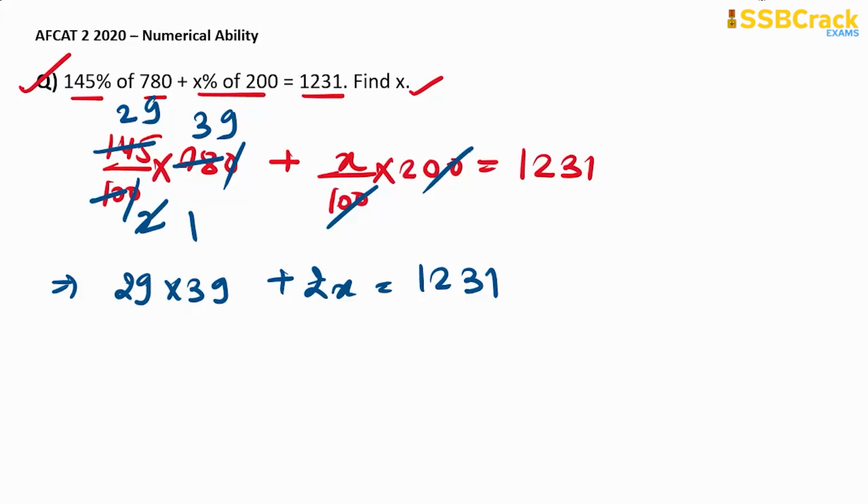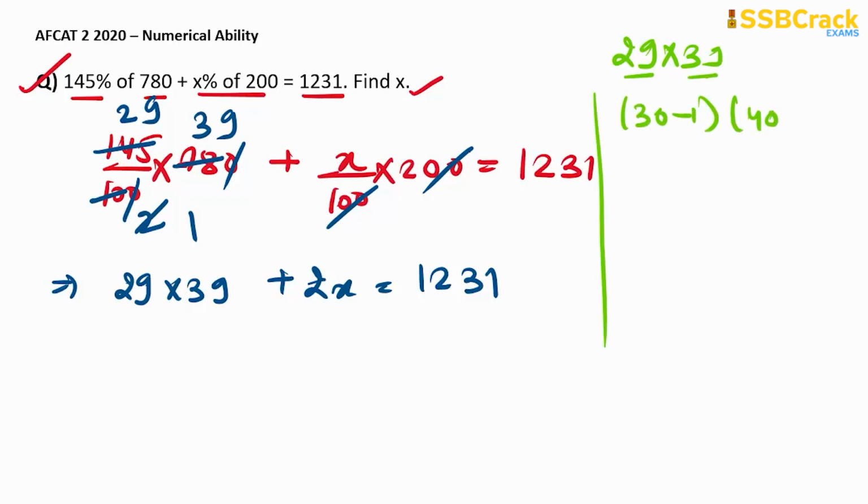Right. Now we have to multiply 29 into 39. Right. So I can tell you one simple method for multiplying. So we can write 29 as 30 minus 1 and 39 as 40 minus 1. Now we can simply multiply these factors. So 30 into 40 will be 1200 plus 1 minus 70. So it will be equal to 1131. Right. So if you know some easy techniques of multiplication, you can easily do it this way.